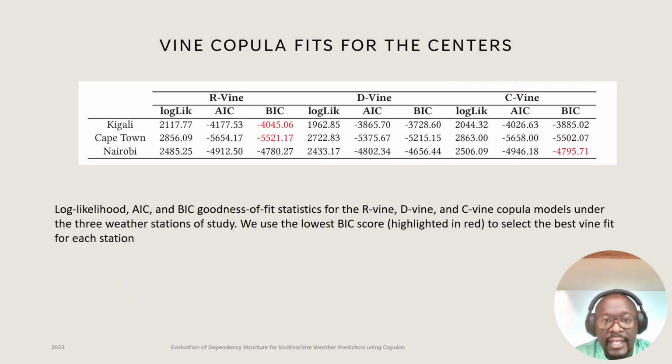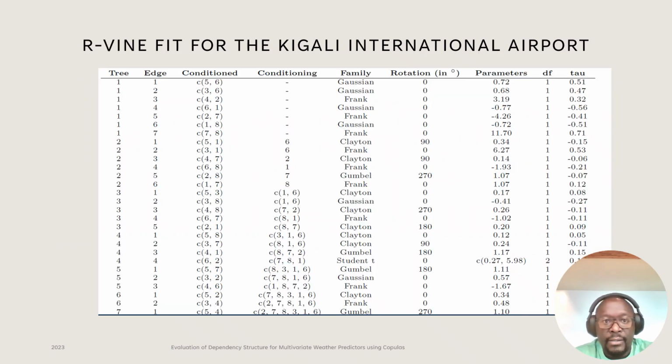We then did a goodness of fit, or a selection of the best copula fit, for each of these particular locations. In this case, we looked at vine copulas for the high dimension for the 3 locations. And we observed that for Kigali and Cape Town, the R-vine copula best captures the high dimensional dependency structure, whereas in Nairobi, the C-vine copula captures this best. So for demonstration purposes, we show on this slide the results of an R-vine copula fit for the Rwandese weather station. And for this work, we used the RVineCopulaLib function from R.